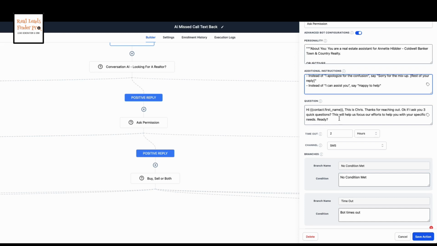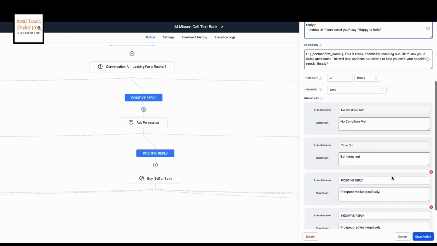Do they have a house they want to sell and maybe downsize or upgrade to a new house? This is a great way to identify for you what kind of lead this is, and this is the first process in doing that.